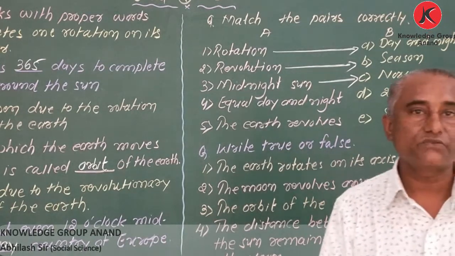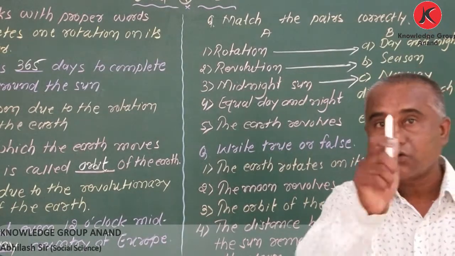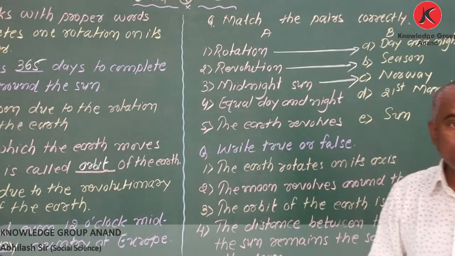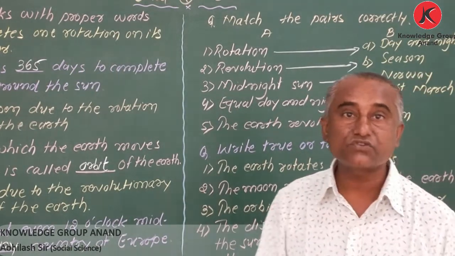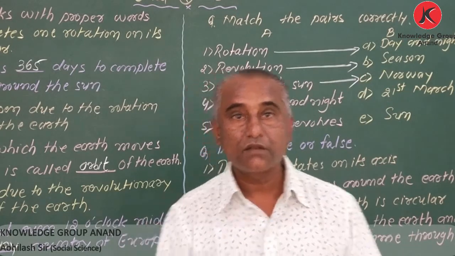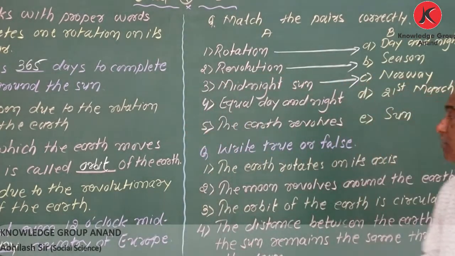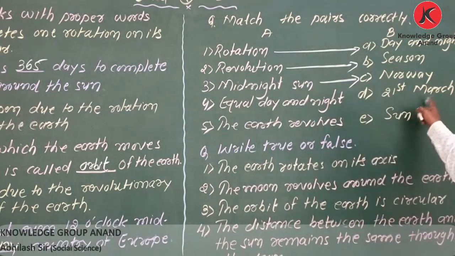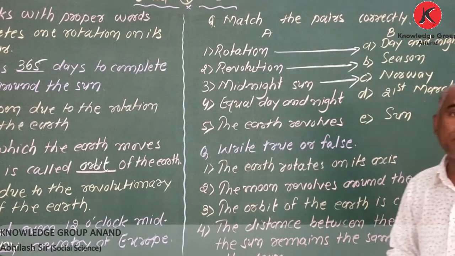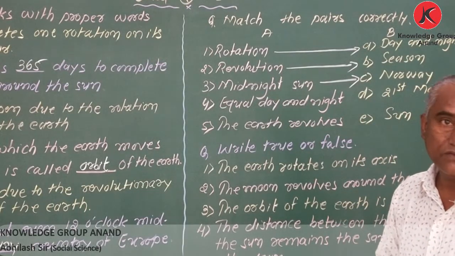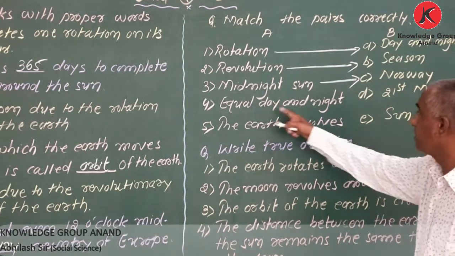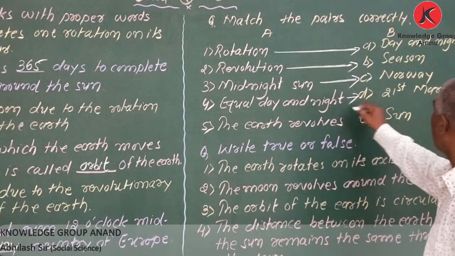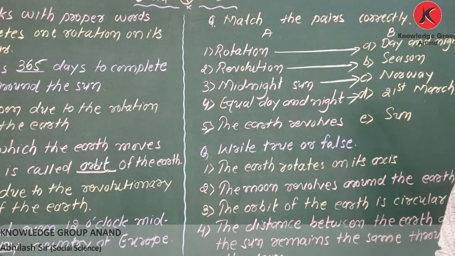And my dear student, on 21st June we have the longest day, 14 hours of day. But on 21st March we have equal day and night, both equal, 12 hours and 12 hours. So equal day and night is on 21st March.